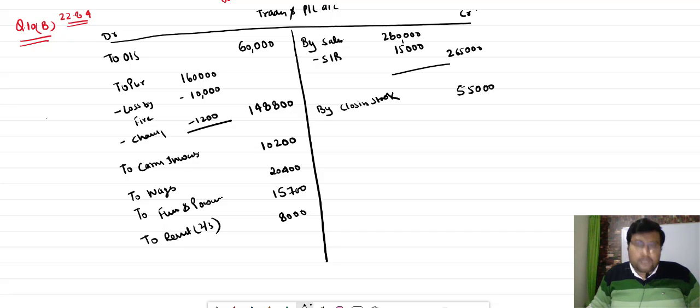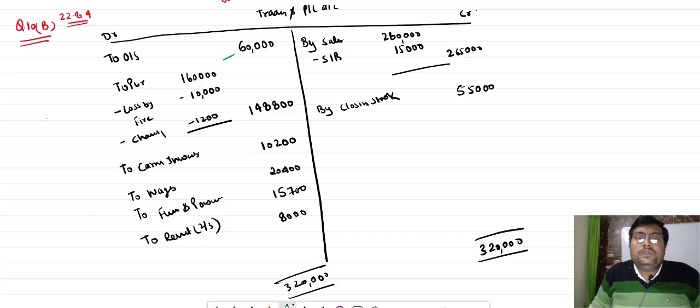Now you find out the total of this side. It is 2,65,000 plus 55,000 is equal to 3,20,000. Now what to do?